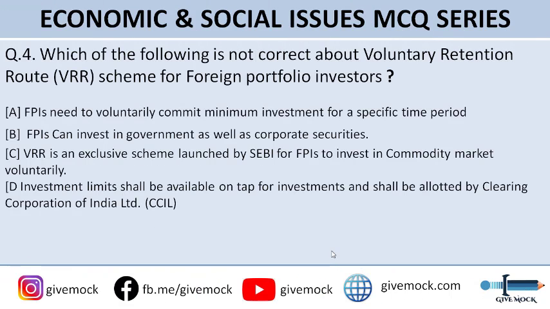Which of the following is not correct about the Voluntary Retention Route, a scheme for foreign portfolio investors? You can go through the options here. Option A is FPIs need to voluntarily commit a minimum investment for a specific time period. Option B is FPIs can invest in government as well as corporate securities. Option C is VRR is an exclusive scheme launched by SEBI for FPIs to invest in the commodity market voluntarily. And option D is investment limits shall be available on tap for investment and shall be allotted by Clearing Corporation of India Limited, CCIL.